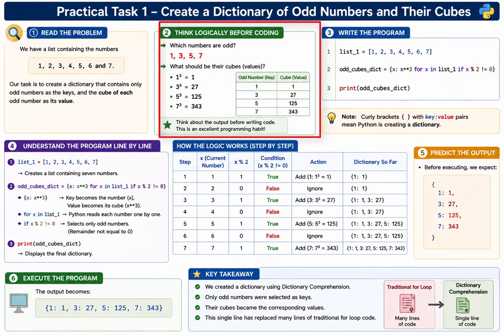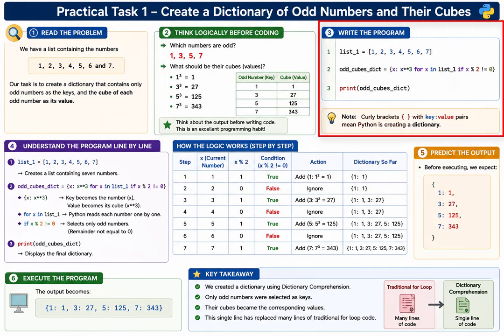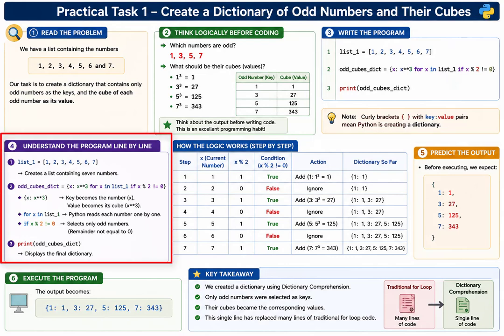So, before executing the program, we already know what our final dictionary should look like. This is an excellent programming habit. Always think about the output before writing the code. Now let's write the program. You can see the code in our conversation history. Now let us understand the program line by line. The first line creates a list containing 7 numbers. Nothing new here. Now look carefully at the second line because this is where the entire logic is written.